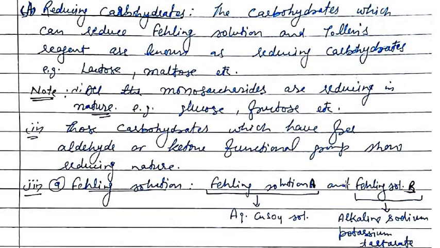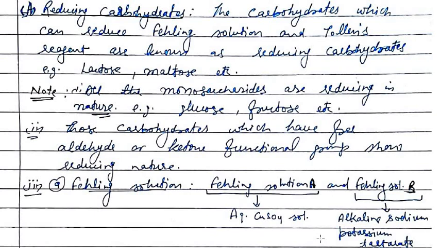Now what is Fehling solution? We have discussed it in organic chemistry also. Fehling solution is made up of two solutions, Fehling solution A and Fehling solution B. Fehling solution A is aqueous copper sulfate solution, and Fehling solution B is alkaline sodium potassium tartrate.